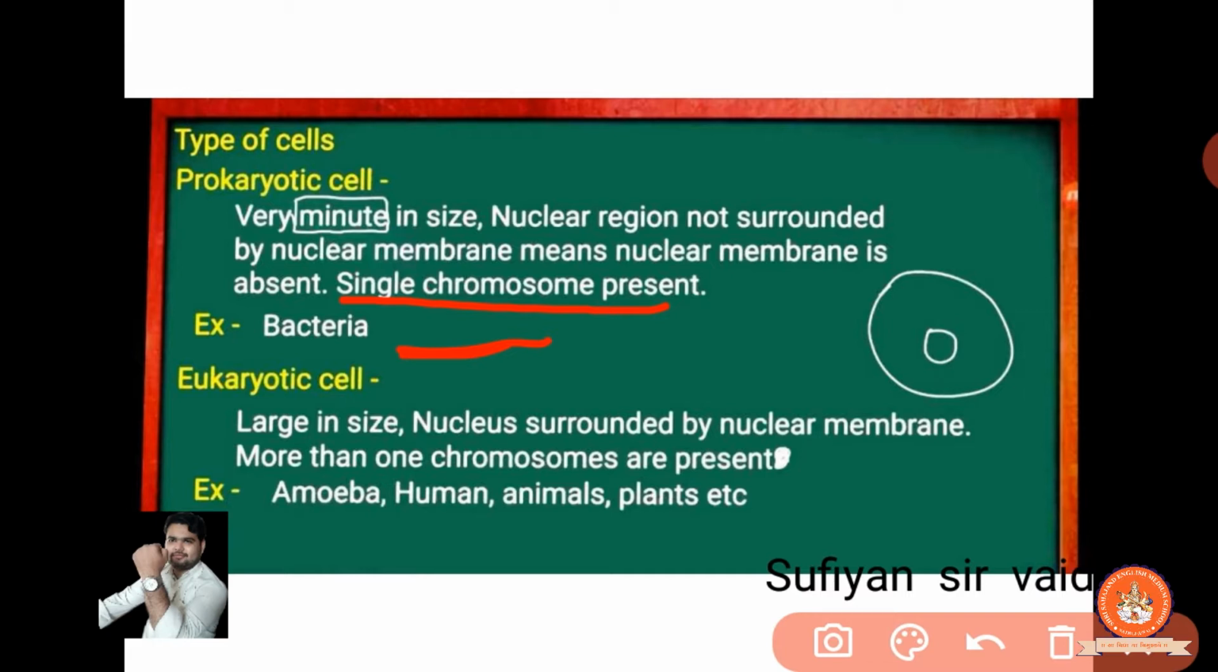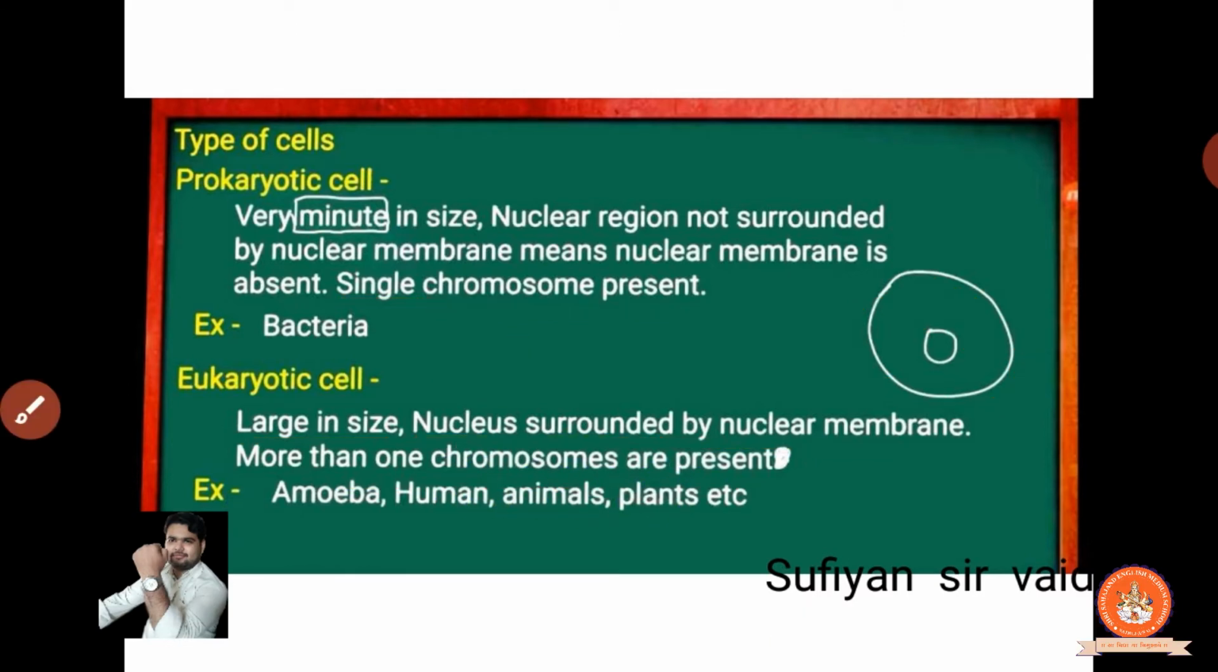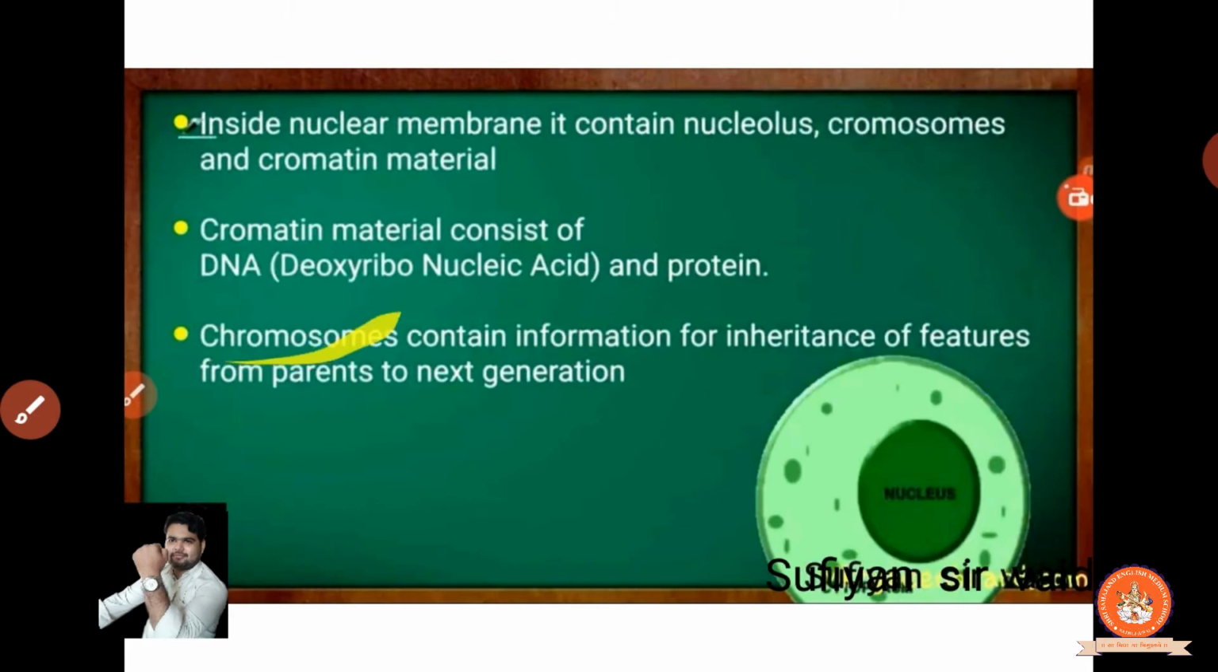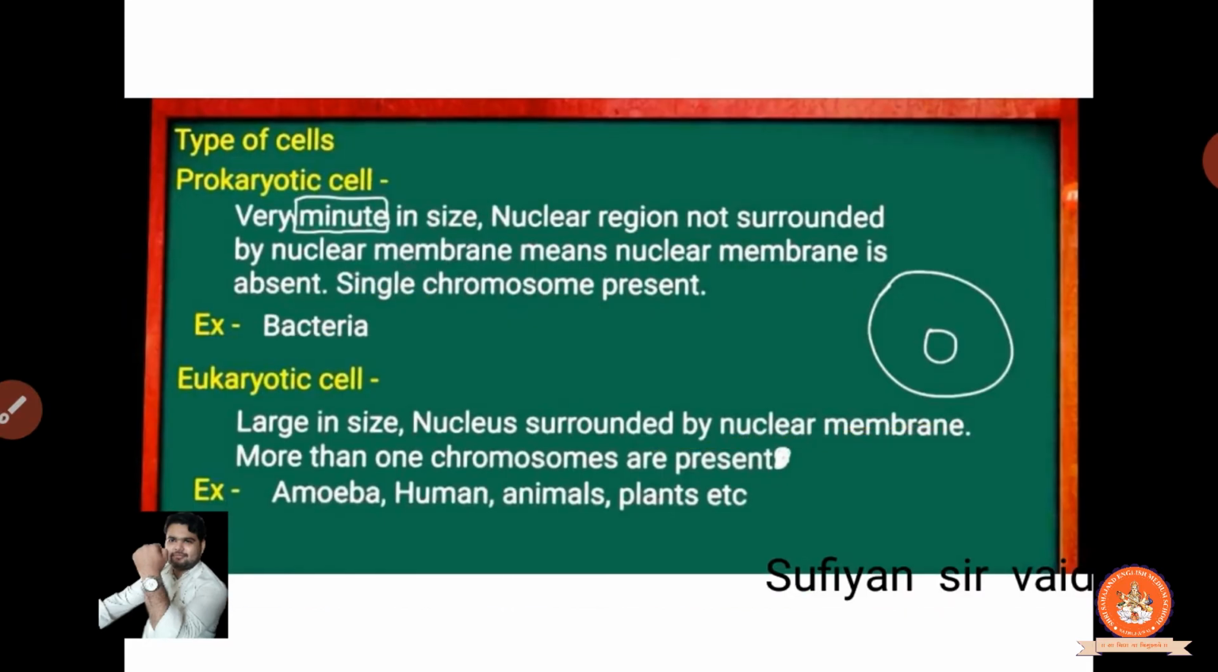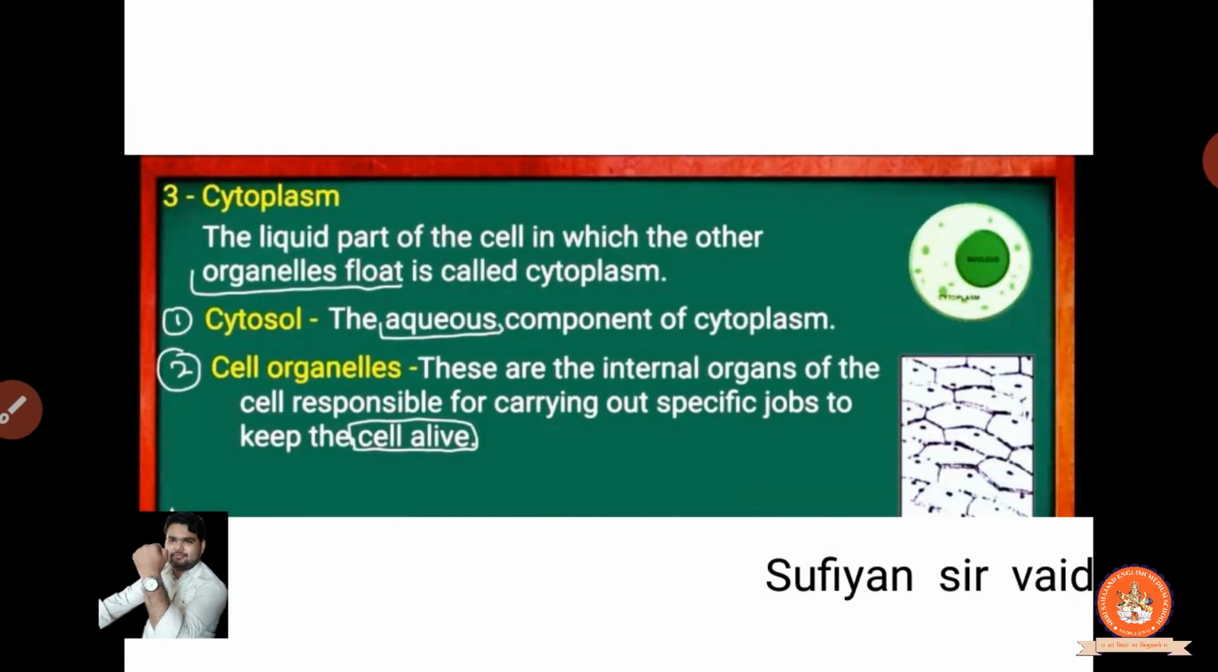Now, in the eukaryotic cell, it is large in size, and the nucleus is surrounded by a nuclear membrane. This is our diagram. The nucleus is surrounded by a nuclear membrane, and more than one chromosome is present. So here there is not a single chromosome, but more than one chromosome present in eukaryotes. You can take the example of amoeba, human, animal, plant, etc. Clear?